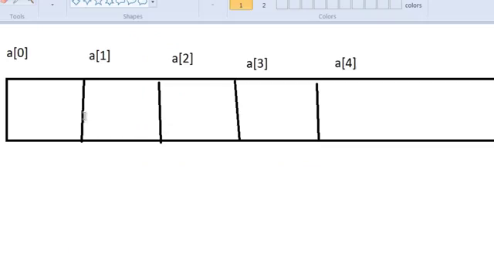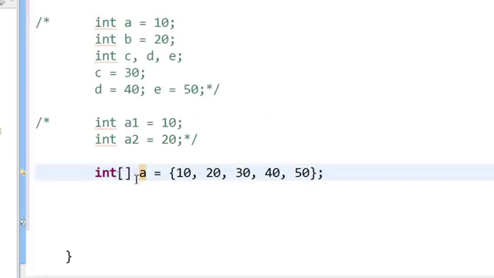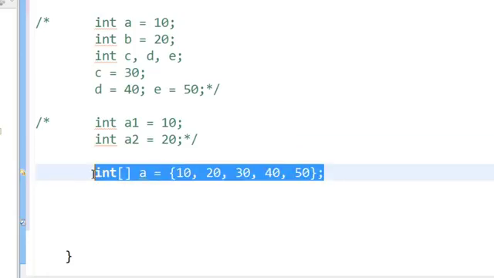Java internally will create 5 boxes, 1, 2, 3, 4, 5, and it will label the boxes as a of 0, a of 1, a of 2, a of 3, a of 4. This is read as a of 0, a of 1. And it will put those 5 numbers in these boxes.